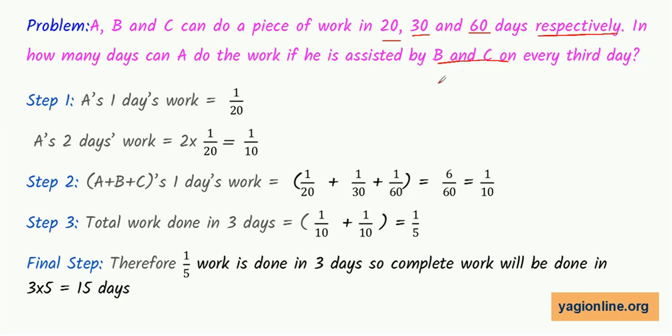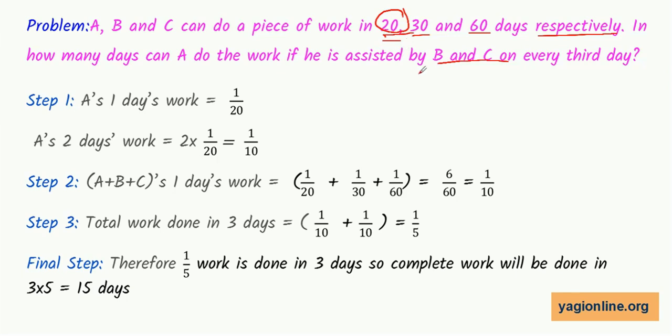Again, fourth day A will do alone, fifth day A will do, sixth day again B and C are helping A. So in this fashion the work is to be completed, and we have to find out in this way how many days the work will need to be completed. Obviously the work will be completed in less than 20 days, because if A alone does, he will complete in 20 days. But since B and C are helping him every third day, it will take less time. That means the answer should be less than 20.